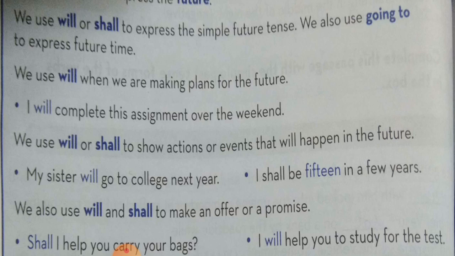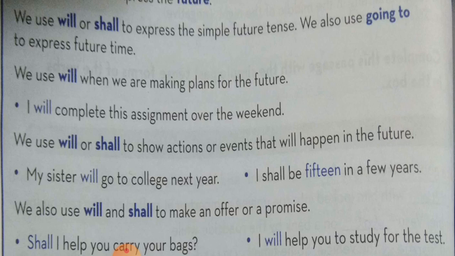Example, I will complete this assignment over the weekend. It is just a plan, still it has not been completed. So it is a future plan. So in future we have to use will or shall or the going to form. We use will or shall to show actions or events that will happen in the future. My sister will go to college next year means yet she has not gone. She will go. So again it is a future event.